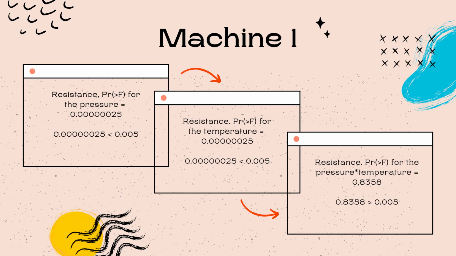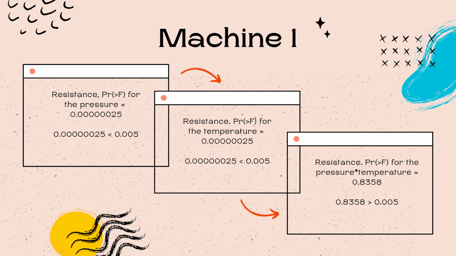Lastly, for machine 1, the p-value for the pressure is 0.0000025, which is less than 0.005. In this factor, we can clearly say that P is not significant for machine 1. Then the p-value for the temperature is 0.000025, which is also less than 0.005.